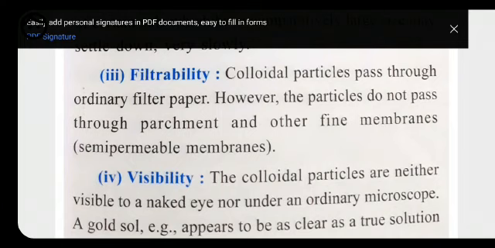Through the ordinary filter paper it can easily pass, but whenever we pass it through a special type of paper or membrane, it does not pass through that. That's why we can say that, because they follow the properties of both, sometimes they may pass through the ordinary filter paper, but whenever we use some special type of membrane, they do not pass through that membrane.